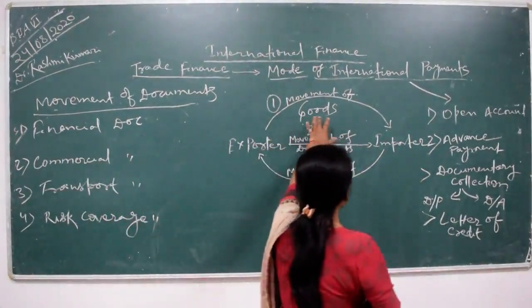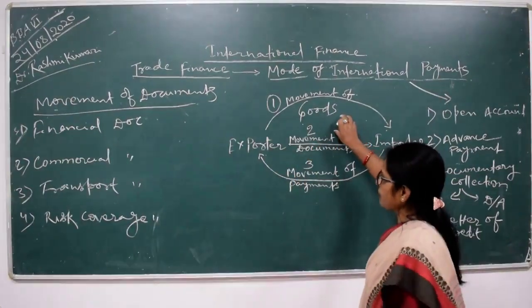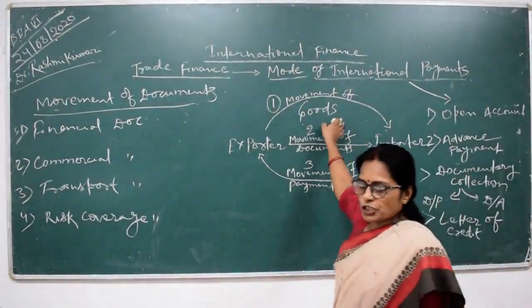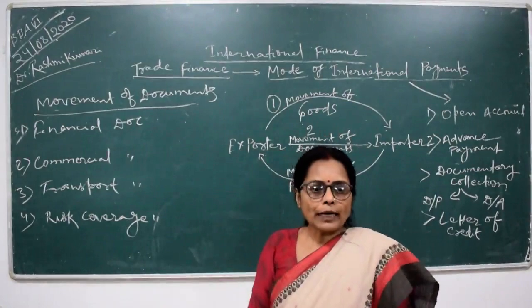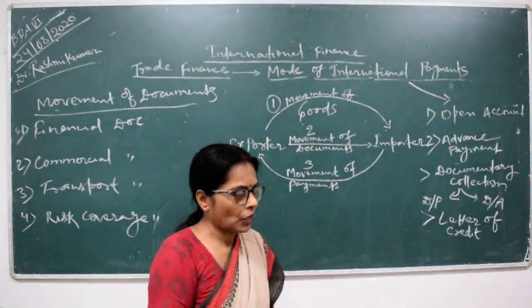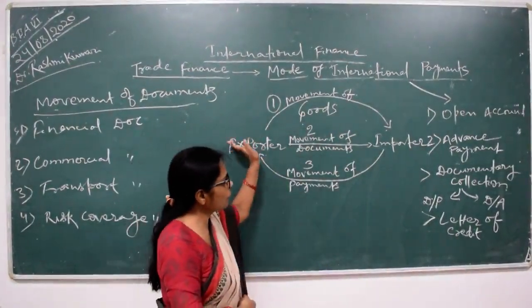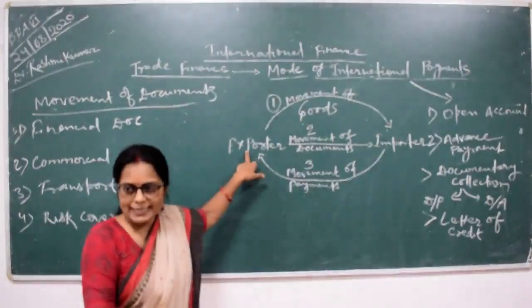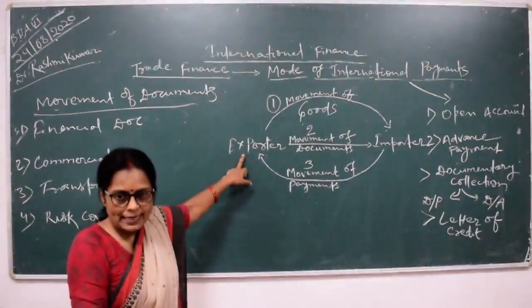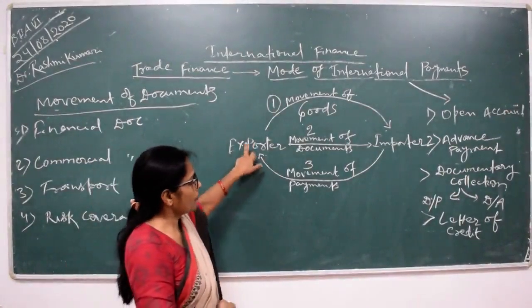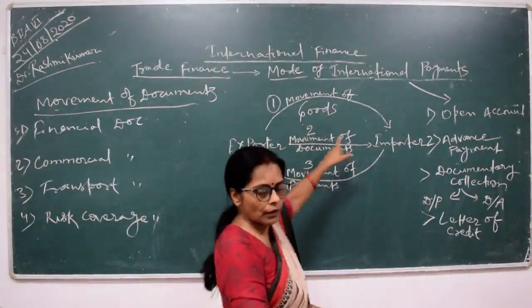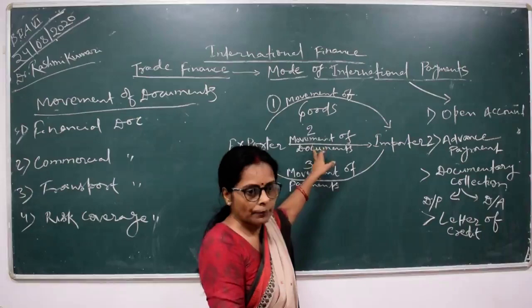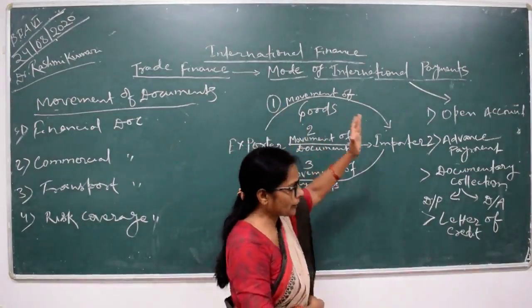In the movement of goods, there are so many bills prepared by the shippers and also by the carrier, because whenever goods are supplied from one country to another country, the exporter, also known as the shipper or the seller, sends the goods to the port for supply to another port.